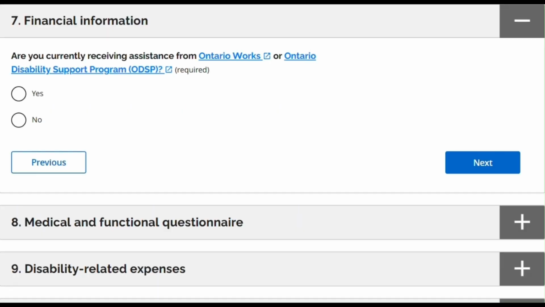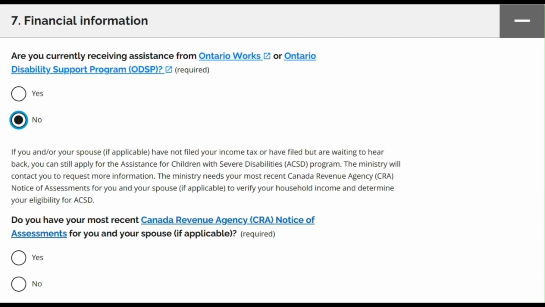Section 7. Financial information. You will be asked if you are currently receiving OW or ODSP. If yes, you will not be required to provide any additional information in this section. If not, you will be asked if you have your, and your spouse's, if applicable, most recent notice of assessment. Note that you will need to upload page 1 and 2 of your most recent notice of assessment later in the application.